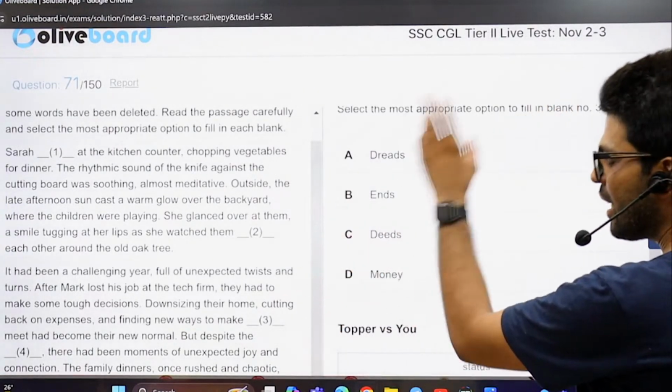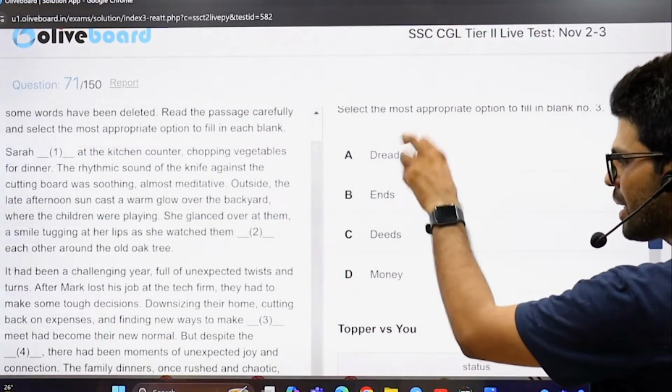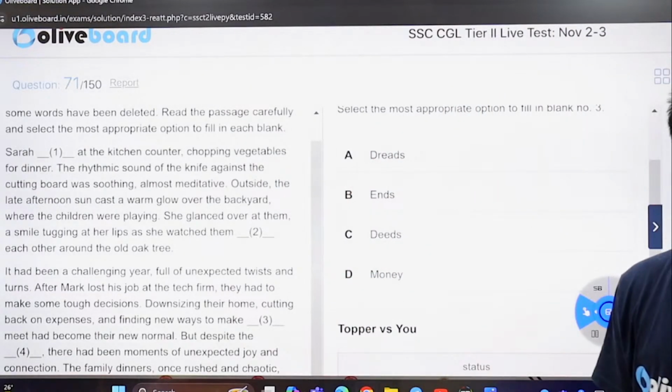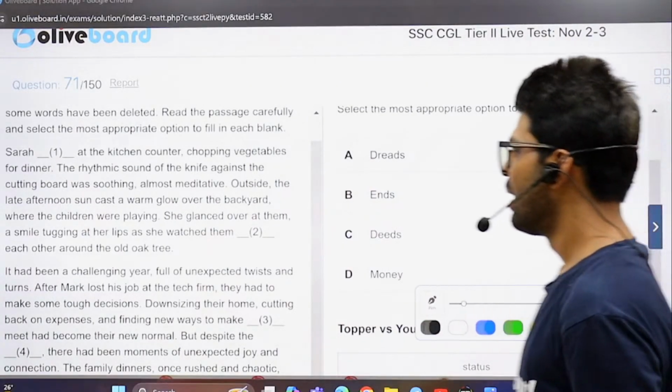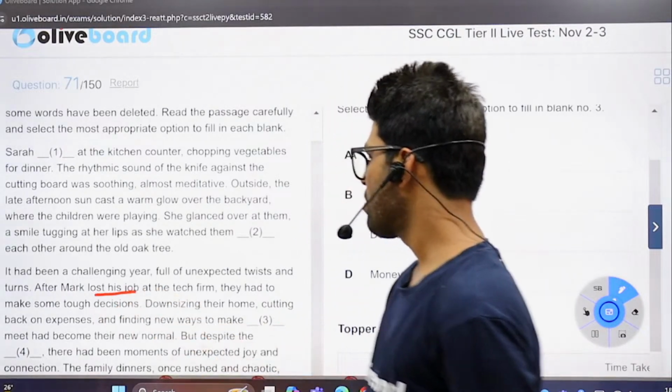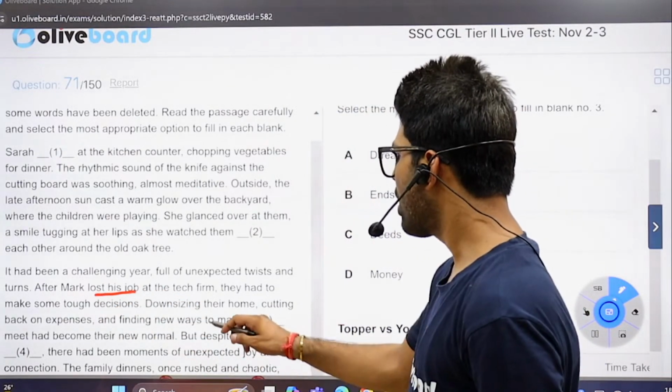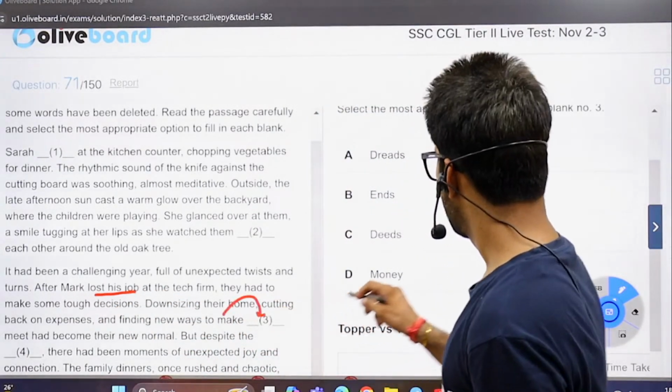You are finding new ways to make blank space meet. That's a good one. That is a good one. People can say you lost your job at the firm, so probably you are trying to make money.